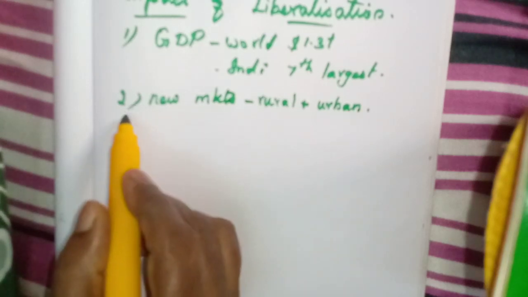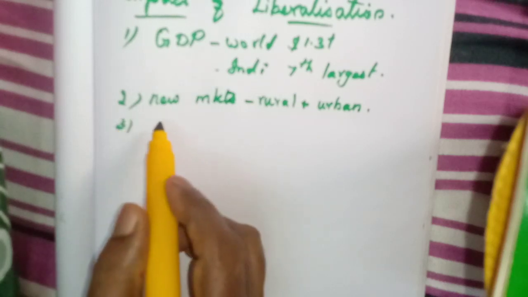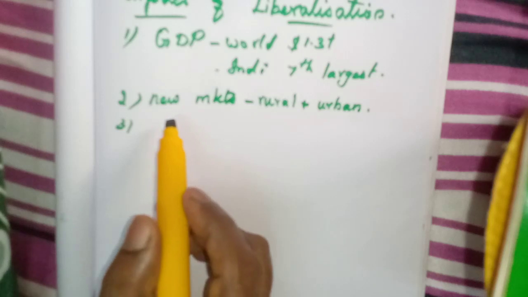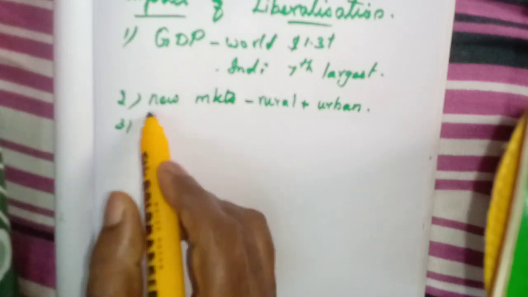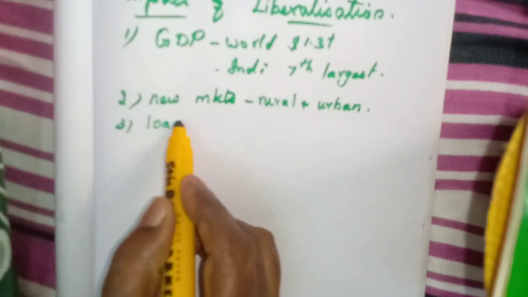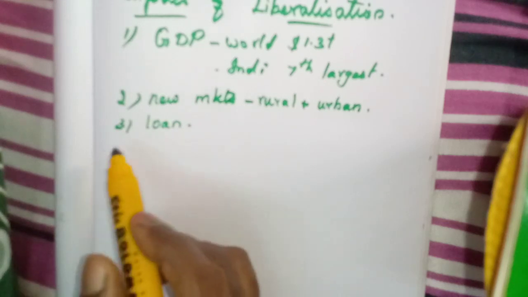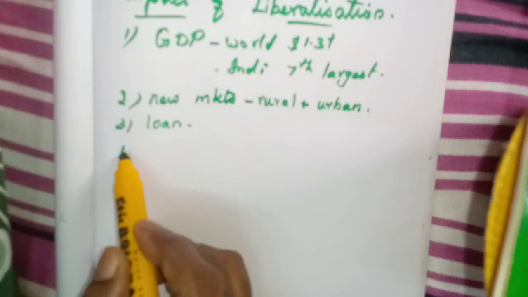Then, because of liberalization, many people know there is no need to get a license, and they can start any kind of industry. So it is easy for them to apply for a loan. A loan can be got from the banks very easily when compared to previous times.